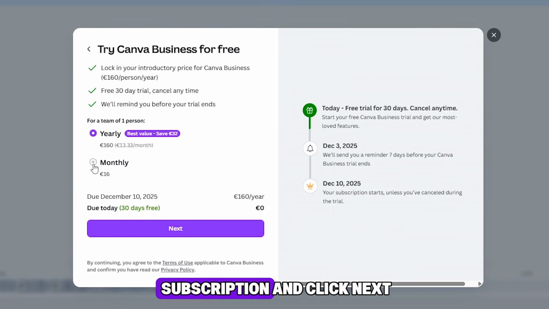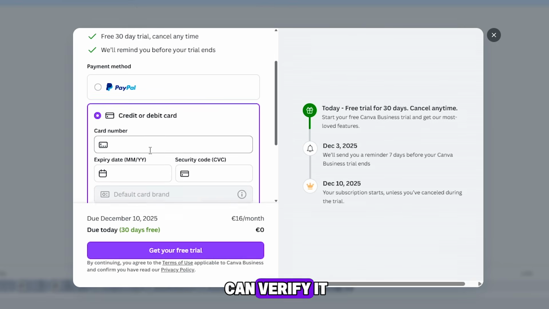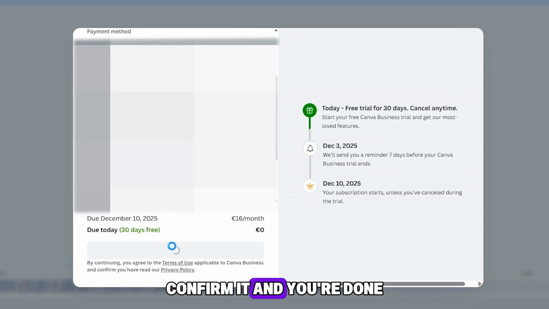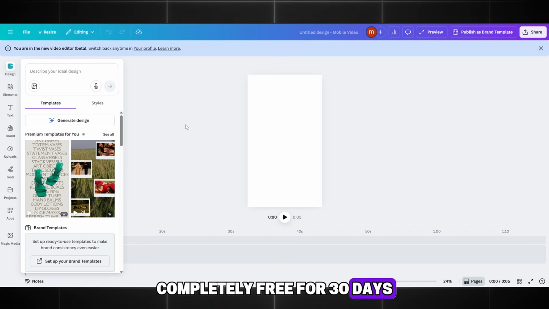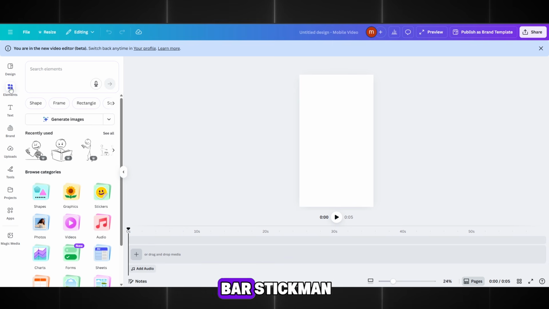Choose the monthly business subscription and click Next. Here, you just enter your card details so they can verify it. But don't worry, you won't be charged anything. Confirm it, and you're done. You can use the business subscription completely free for 30 days. Let's continue. Click on Elements and type just one word into the search bar: Stickman.